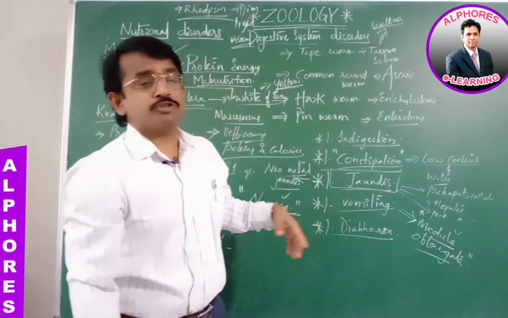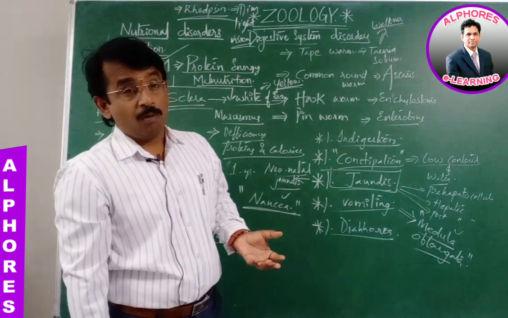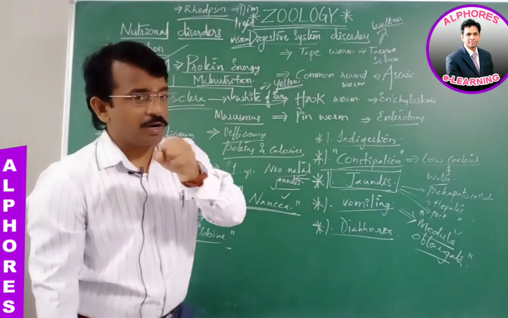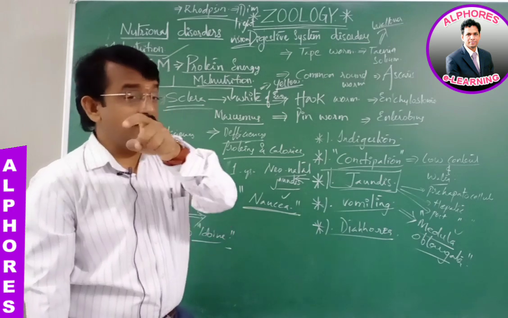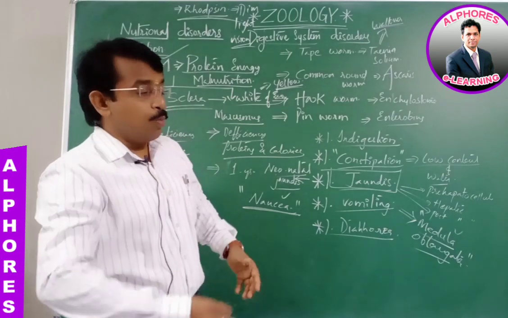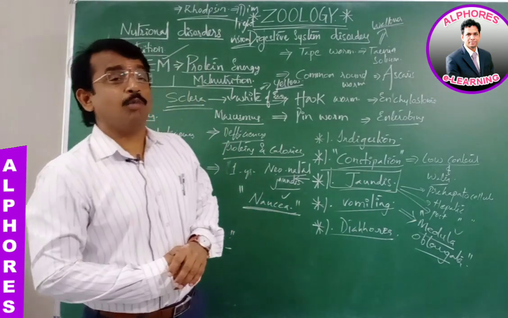So, the forceful expelling of the contents of the stomach. What are the contents of the stomach? The partly digested food, and HCl is also present. That's the reason why, when one vomits, one feels it is acidic. Why?